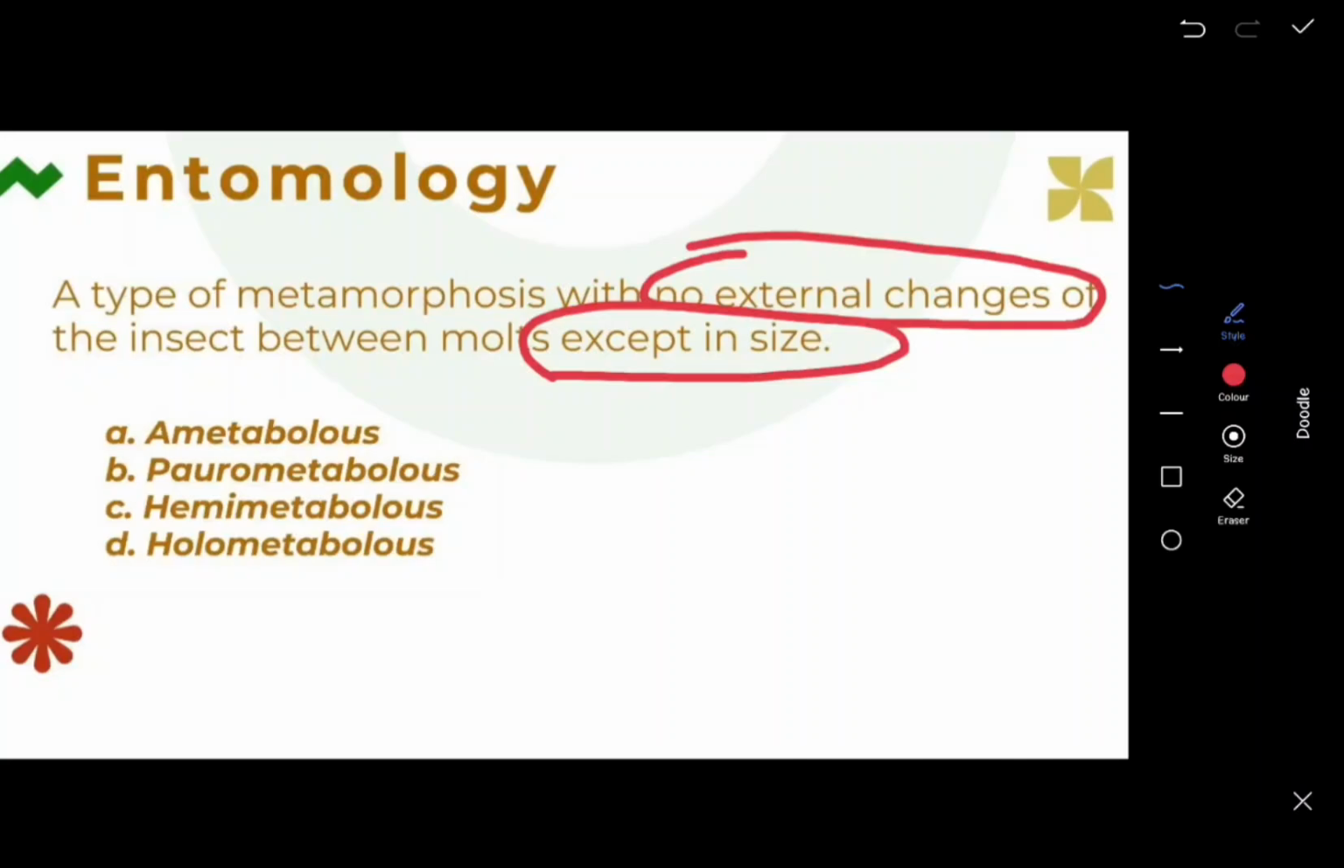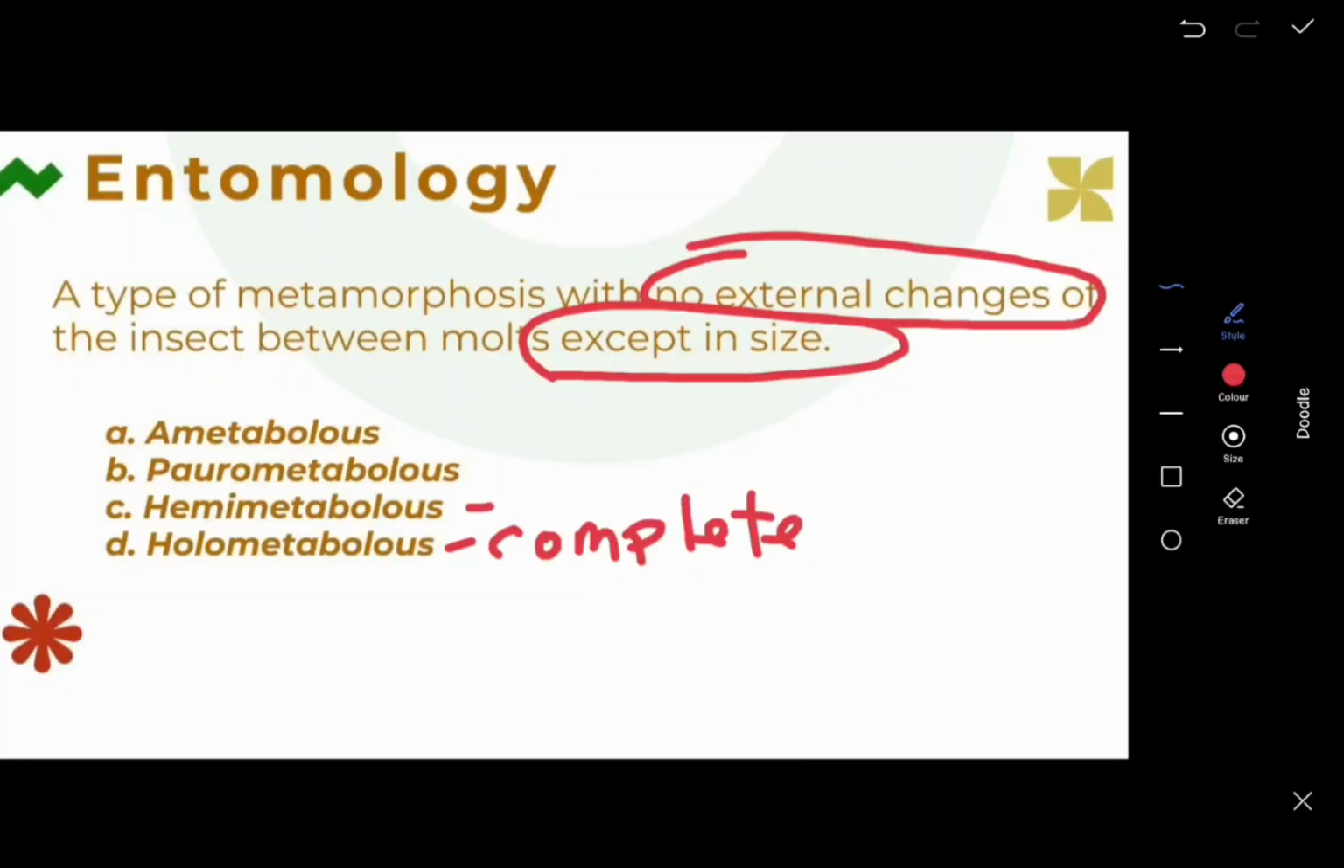Okay, when we say holometabolous, this is actually a complete metamorphosis, which means the life cycle involves the egg, immatures or larvae, pupa, and adult. So it undergoes pupation before reaching adult.